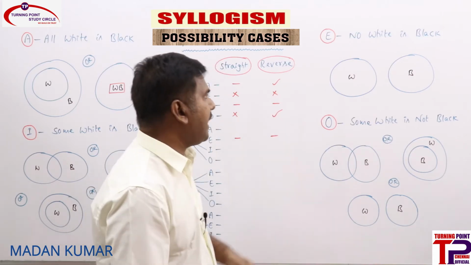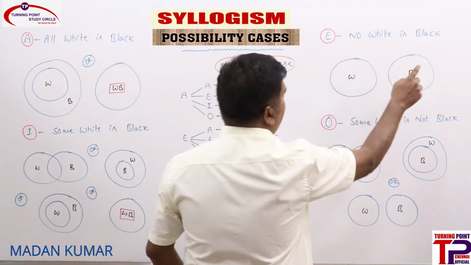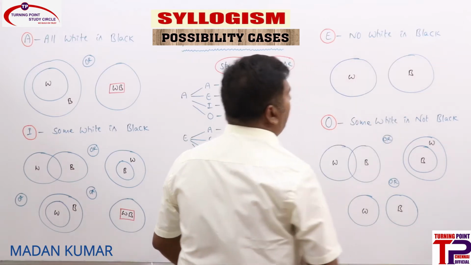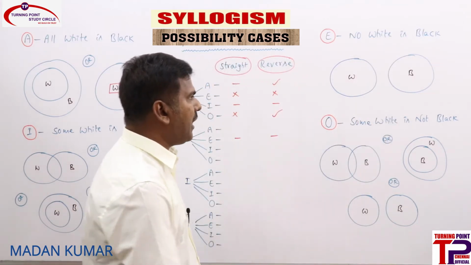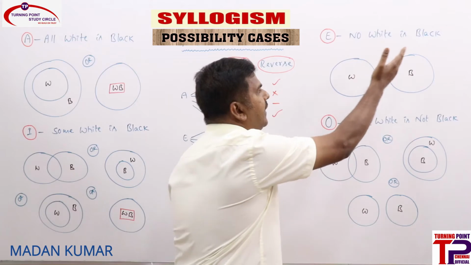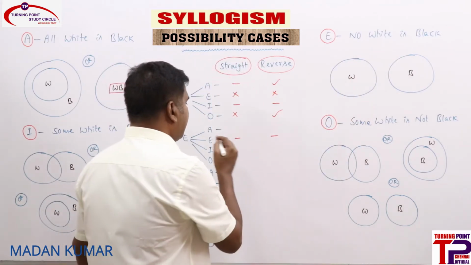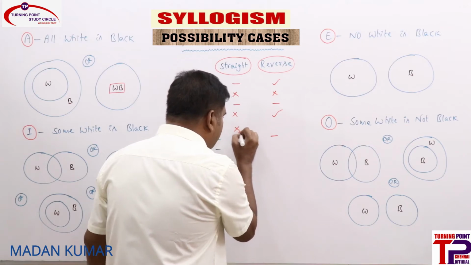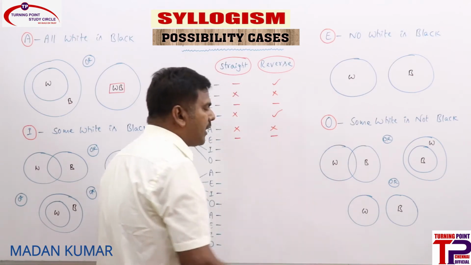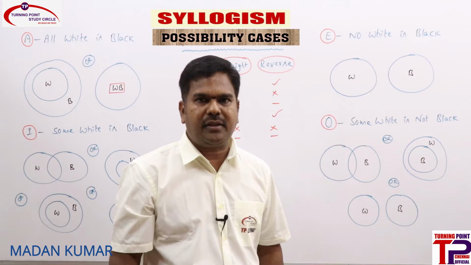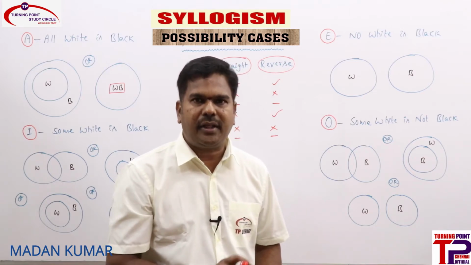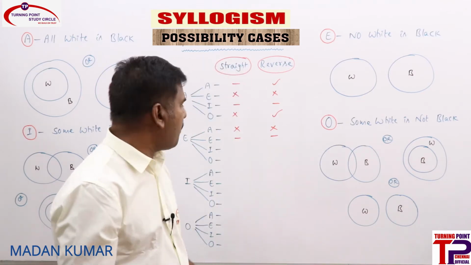Now see A straight. For the E statement, can I consider all white is black? Can we say that all white is black is a possibility? No. Can we say that all black is white is a possibility? No. Whenever an E statement is there, A straight is not a possibility, and A reverse is also not a possibility.